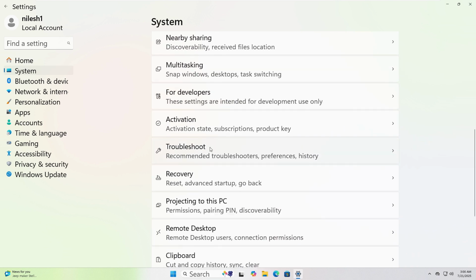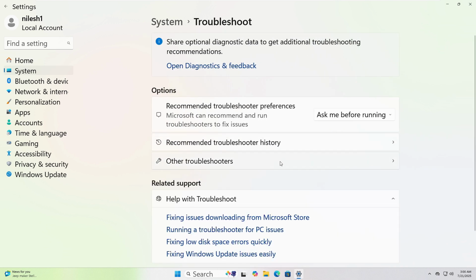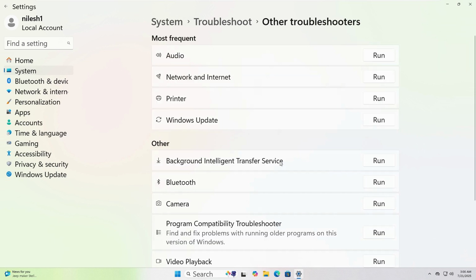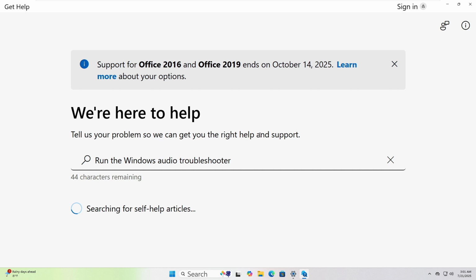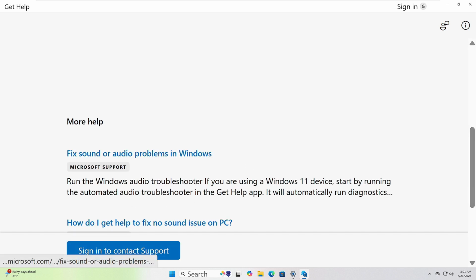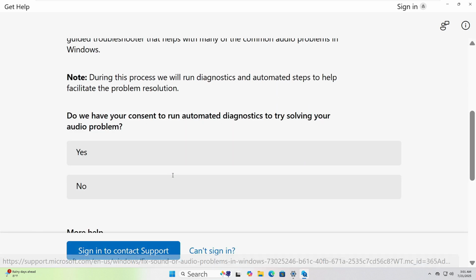Scroll down and click Troubleshoot, then click Other Troubleshooters. Choose the one that fits your issue and click Run. I will choose Audio and Get Help pages opened. Follow the instructions to resolve the issue.